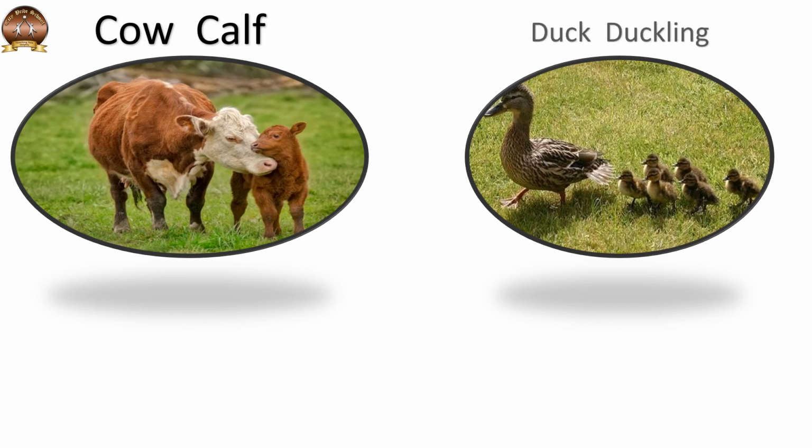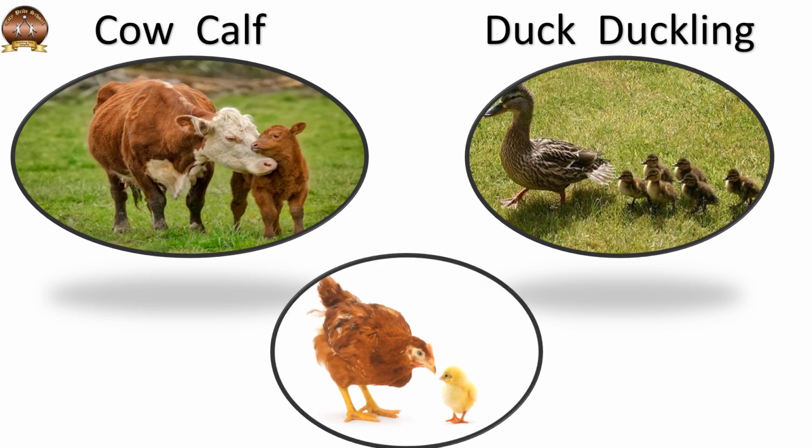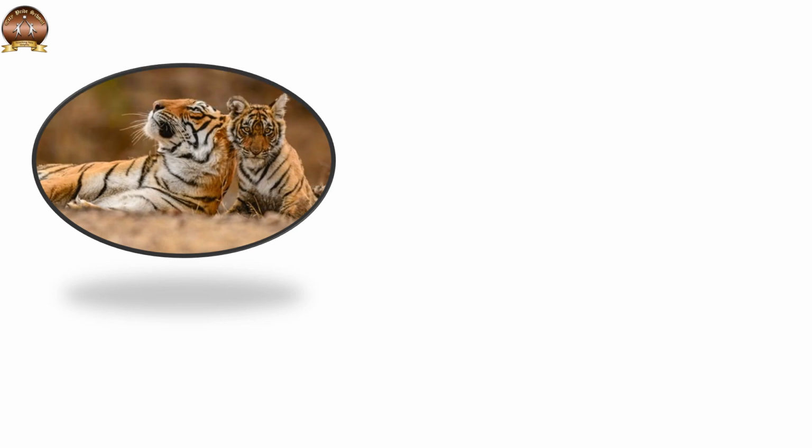Next comes duck and duck baby is called duckling. Next is hen and hen baby is called chick. Now, can you name this wild animal, children? Yes, it's tiger and tiger baby is called cub.